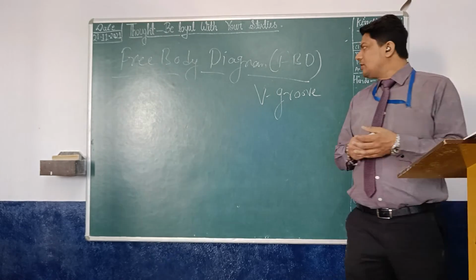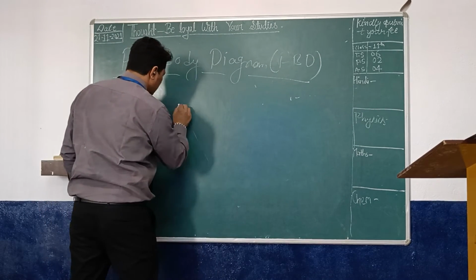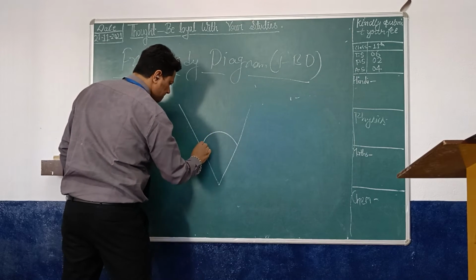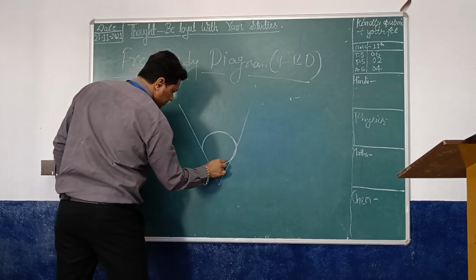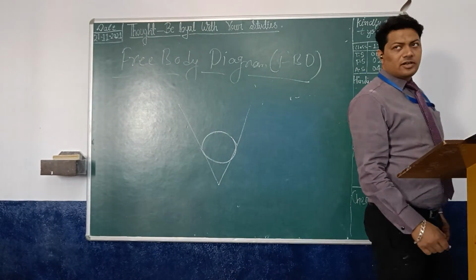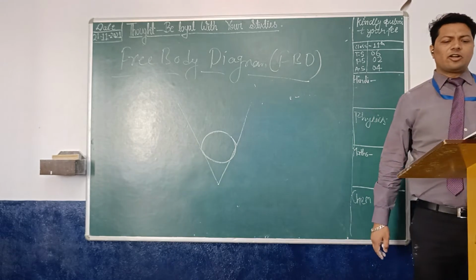Draw its free body diagram. This one is a figure. We have to draw its free body diagram.